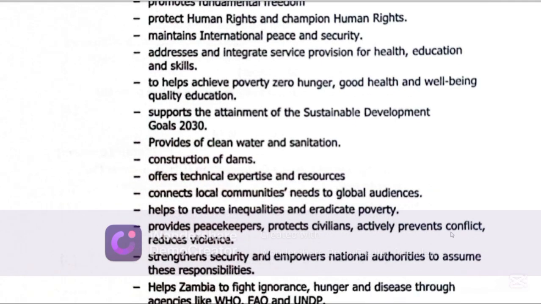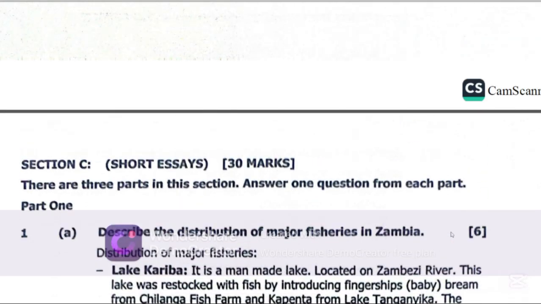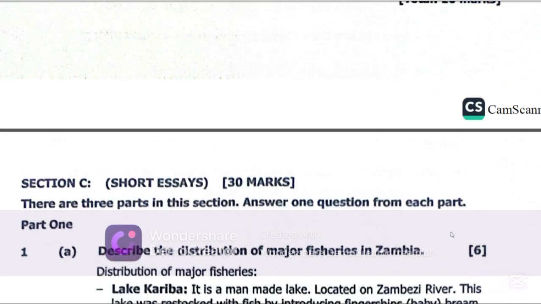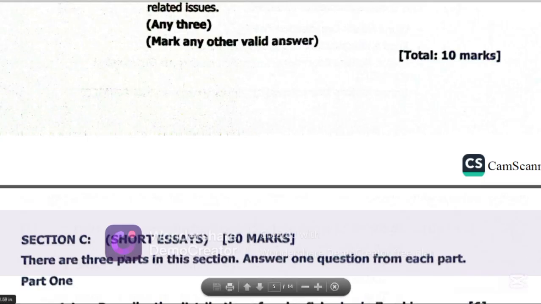Let's get to section C. Now, section C, just to remind you, has 9 questions coming from 3 parts. Each part has 3 questions. So there are 3 parts in this section. Answer one question from each part.